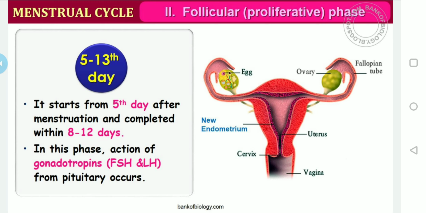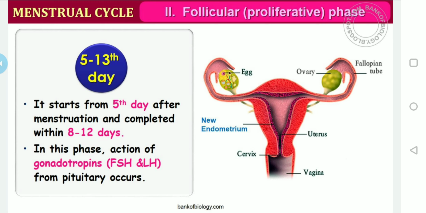These changes in the ovary and uterus are induced by changes in the level of pituitary and ovarian hormones. As I said, it starts from the 5th day after menstruation and is completed within 8 to 12 days.